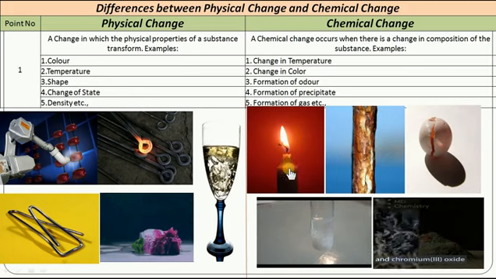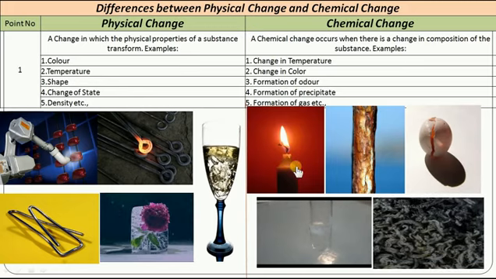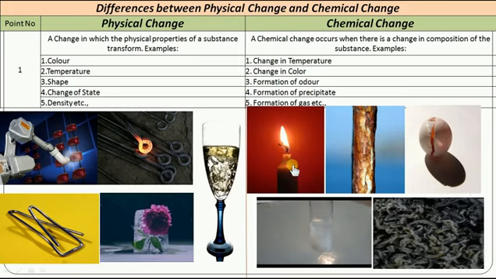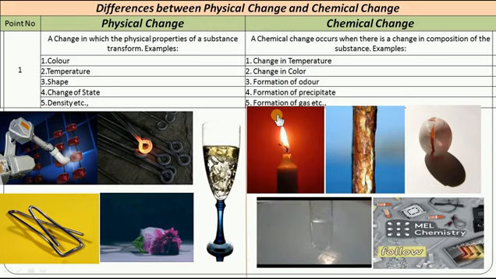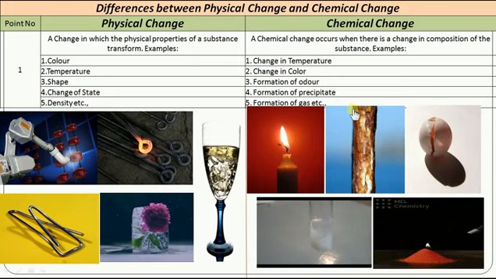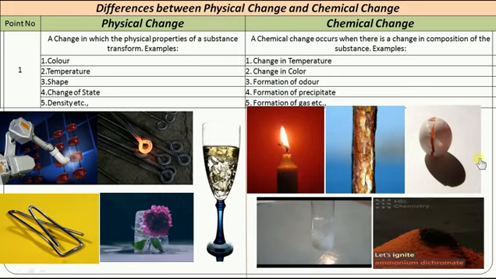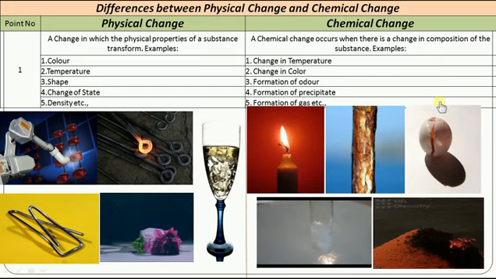In this, what are the candles made up of? We call it a petroleum product. So it's a wax. This wax goes into vapor state, and then it burns up and is converted into carbon dioxide and water, right? Similarly, in rust, iron is converted into iron oxide, hydrogen iron oxide. That's why new substances are formed. Similarly, a new substance is formed, because of which we get a bad odor in the rotten egg.